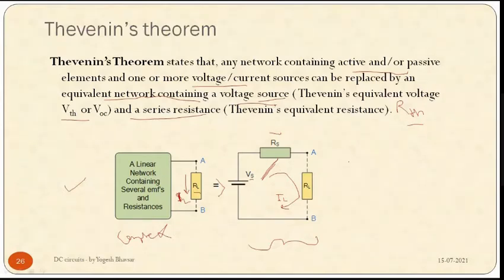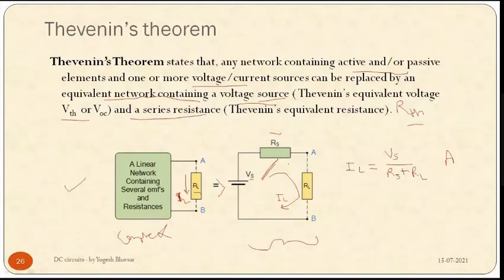And at the end, we can calculate the load current by simply using Ohm's law. V is equal to IR, so I is equal to V by R. Here, the resistance is the total resistance of the network, so Rs plus RL. So the current IL is equal to Vs divided by Rs plus RL.